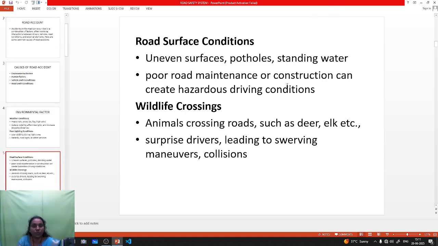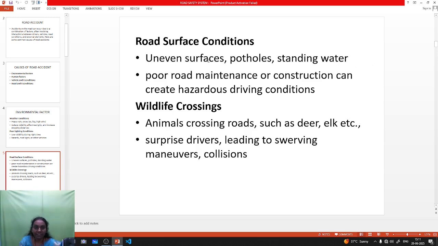Okay, the next one is the road surface condition. Road surface conditions may cause uneven surfaces. Some roads may have cracks or defects, or some ups and downs. Some have potholes. Potholes mean improper evenness of the surface. Then there is standing water during the rainy season, when water is logged on the road.